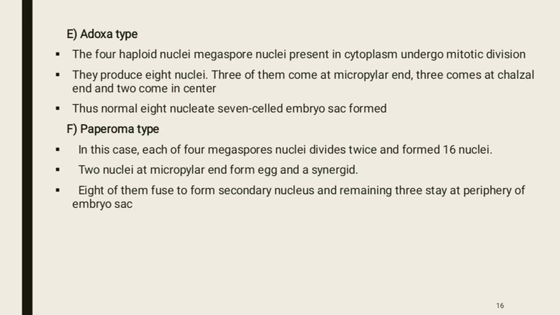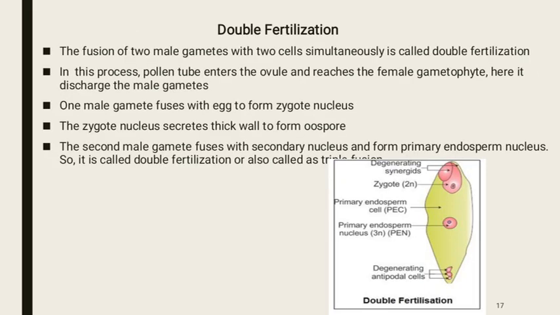And in case of Peperomia type, each of the 4 megaspore nuclei divides twice and forms 16 nuclei. 2 nuclei at the micropylar end form an egg and a synergid. 8 of them fuse to form a secondary nucleus and the remaining 3 stay at the periphery of the embryo sac. Double fertilization is a process in which two male gametes fuse with two cells simultaneously.